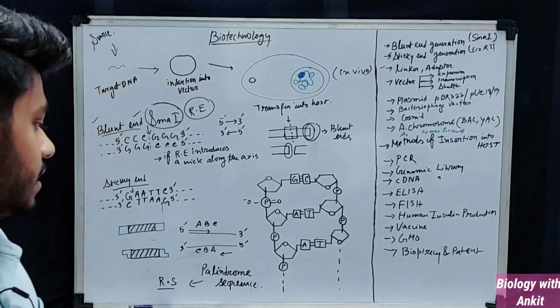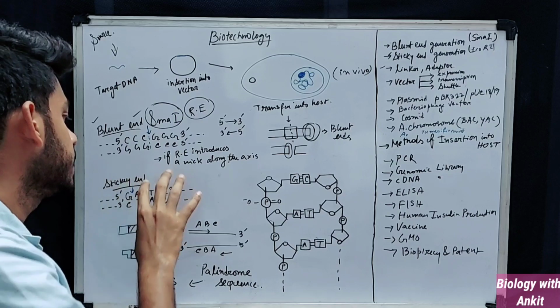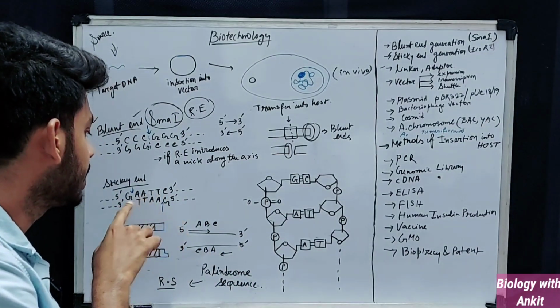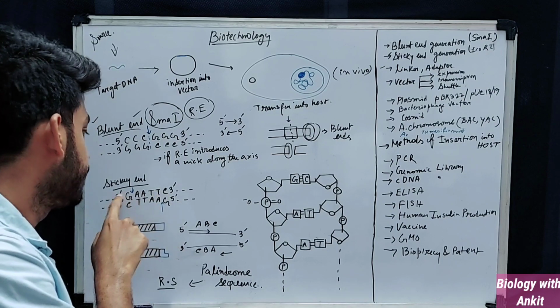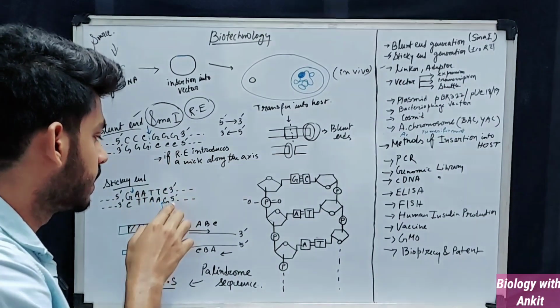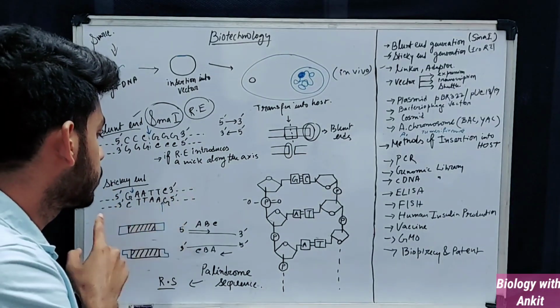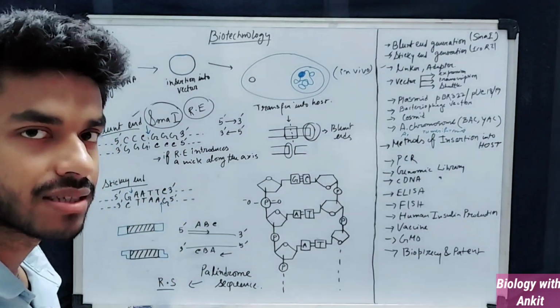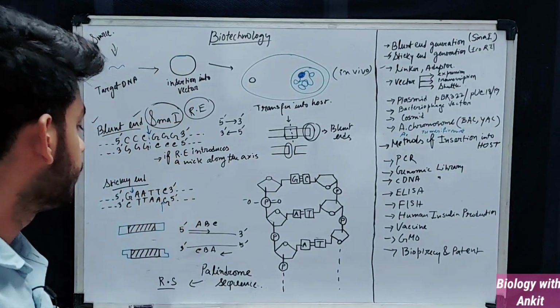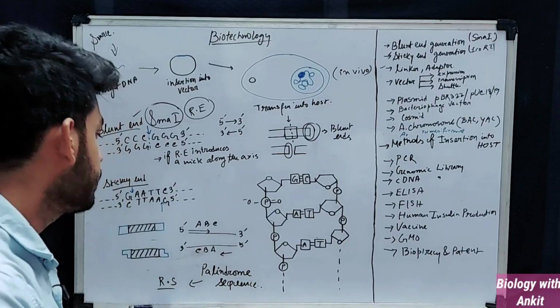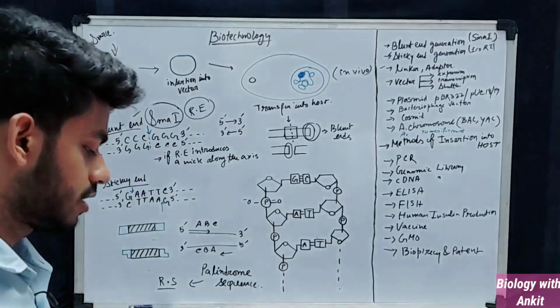And then the next part comes: the sticky end. What is the sticky end? Now you have understood what a palindrome sequence is. See, this is also a palindrome sequence. If you look into it, GAATTC in the 5' to 3' direction, and in the opposite strand, it is also GAATTC. So in the 5' to 3' direction, the sequences are exactly the same. These types of sequences are called palindrome sequences. So in the sticky end, the restriction enzyme introduces cuts in a special manner.